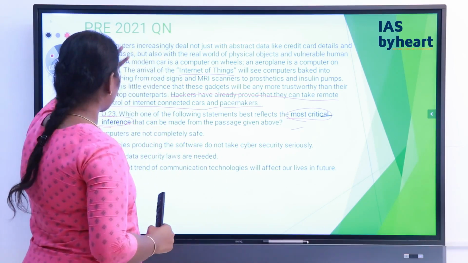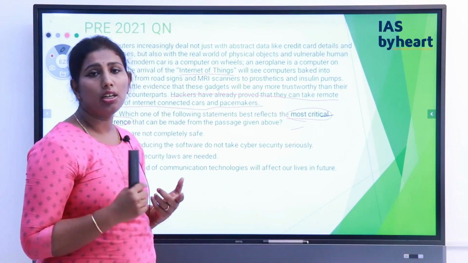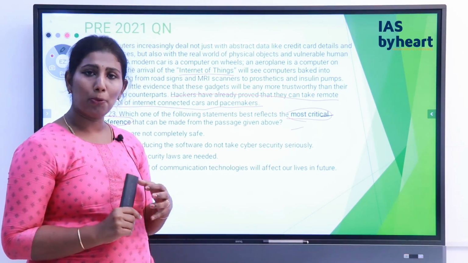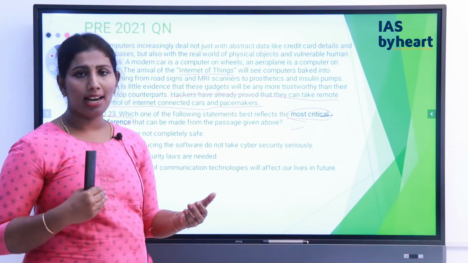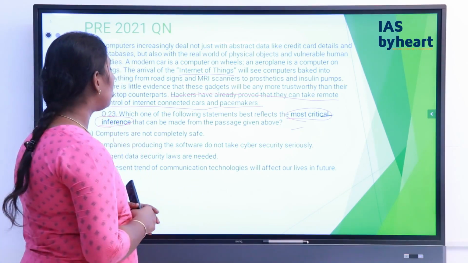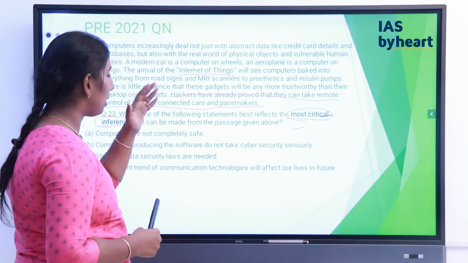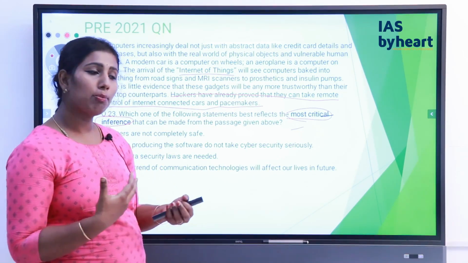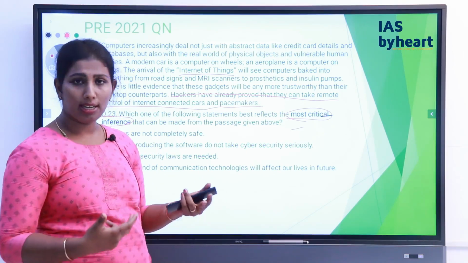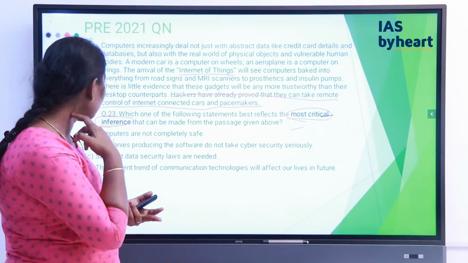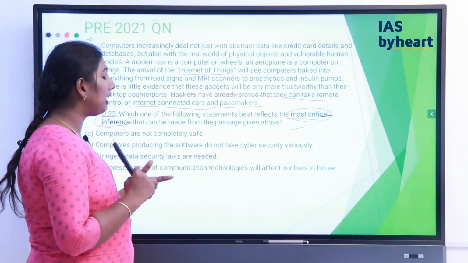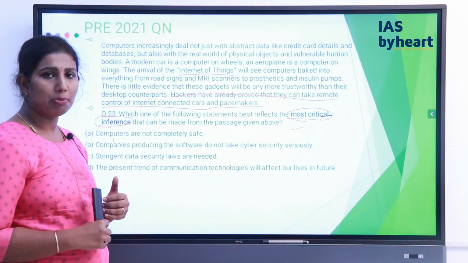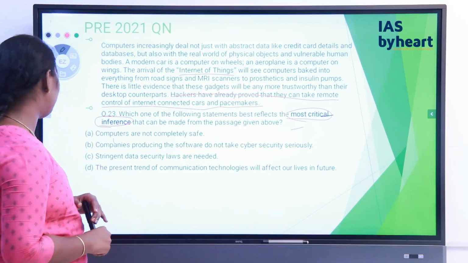So look at this particular passage. It is actually talking about the cyber security issues, especially with the computers that are integrated to our day-to-day use products, and especially in products like your insulin pumps and prosthetics and other stuff, which is more critical for the life, right? It is actually something which gives medical support to the person who is already in an ailment. Now they are actually saying it is more prone to the cyber attack. Now let's have a look at the statements and find the most critical inference.